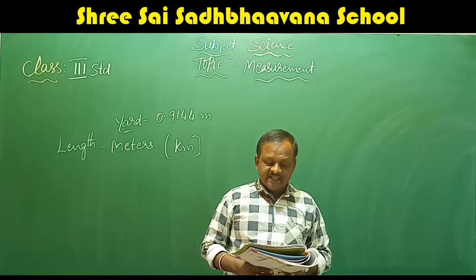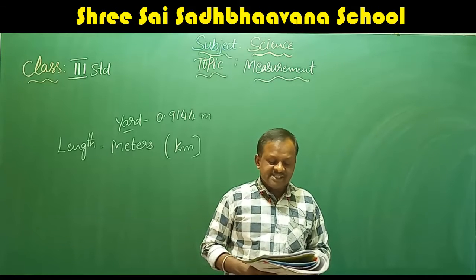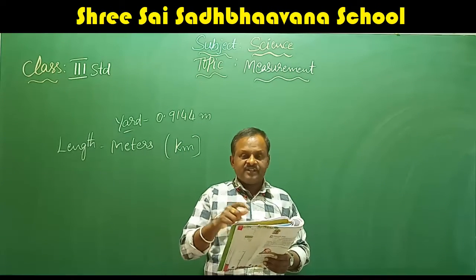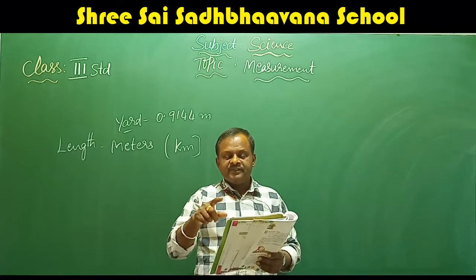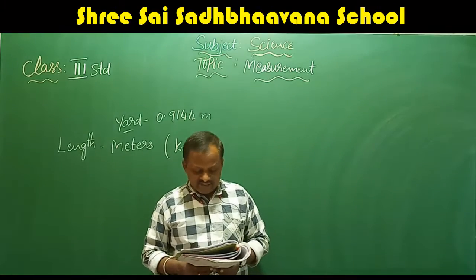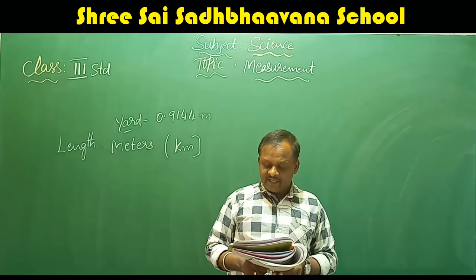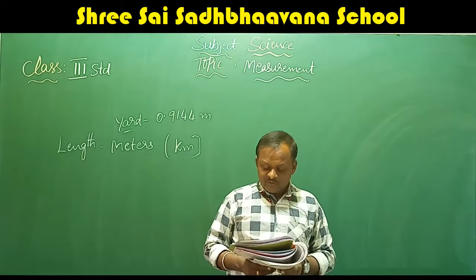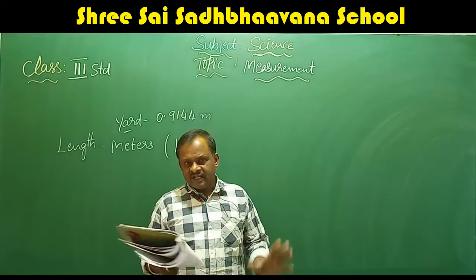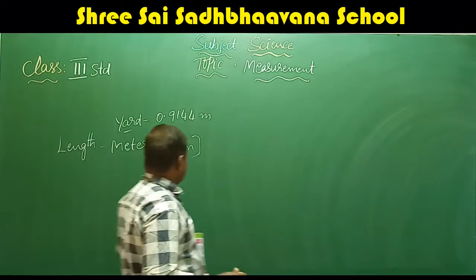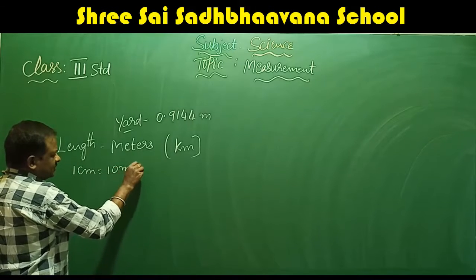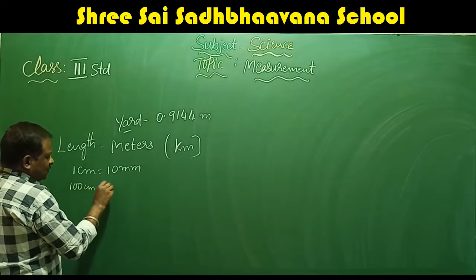Smaller measurements like length of pencil, eraser, and copy are measured in centimeters. Yes, the measurement of this book, how can we measure it? By using centimeters. They are given here. See this ruler, measuring tape, and milestone. Delhi 24 kilometers, like that. So you know very well, 1 meter is equal to 100 centimeters. 1 centimeter is equal to 10 millimeters. I will write here: 1 centimeter is equal to 10 millimeters, and 100 centimeters is equal to 1 meter.